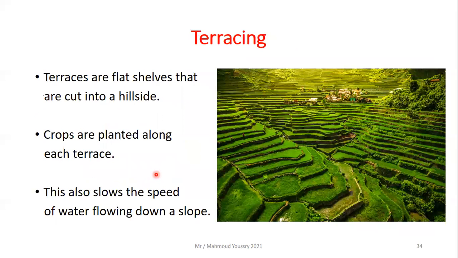Also, we have terracing. As you can see, these are like the steps of stairs, but much larger. Terraces are flat shelves that are cut into a hillside. Crops are planted along each terrace. So why does it look like this? This also slows the speed of water. If there is some water moving down the hill from up above, it will take a much longer time and its speed will decrease as it goes down. This also slows the speed of water flowing down a slope.